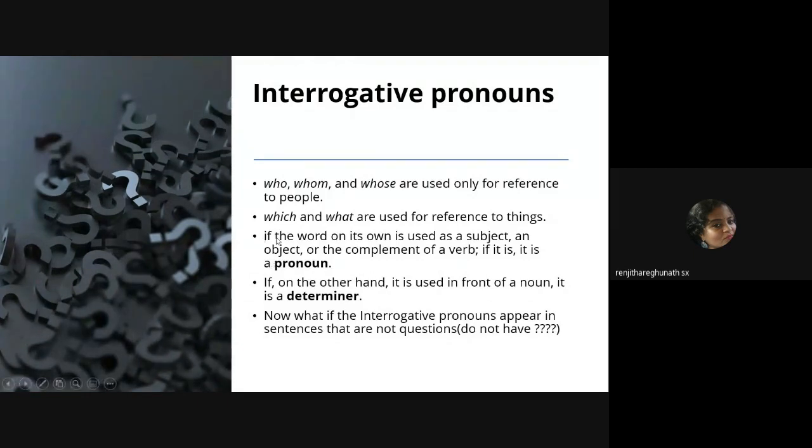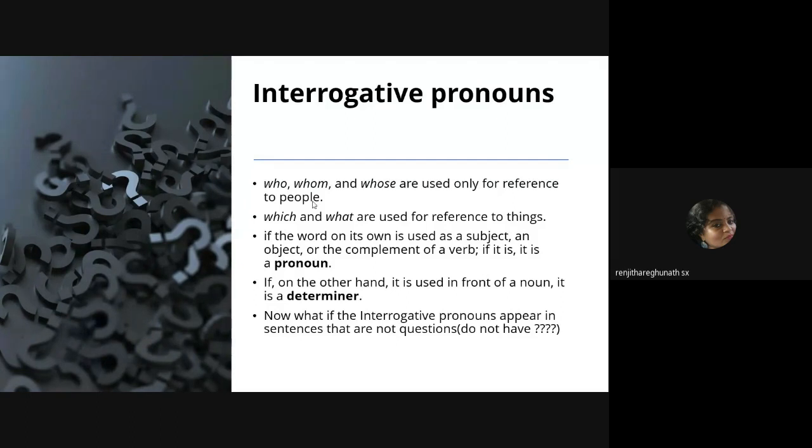Now this is what I was saying. If the word on its own is used as a subject, an object, or the complement of a verb, then it is a pronoun. Like, what happened between you and Tom? There it is the subject of the verb. In the second one, page 145, what did you call him? There, what is an object.